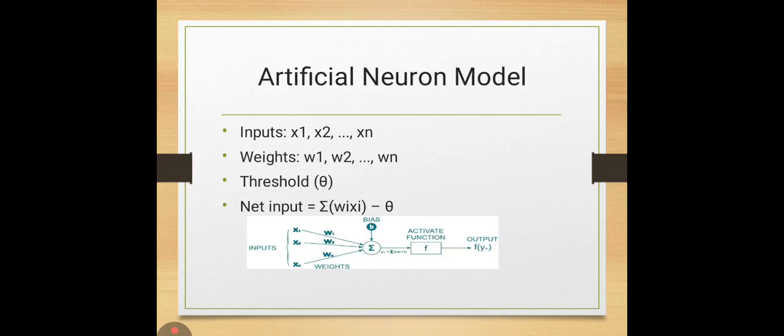Now let us understand the artificial neuron model. An artificial neuron consists of inputs x1, x2, up to xn, and weights w1, w2, up to wn, and a threshold value represented by theta. The net input to the neuron is calculated as net input equals summation of wi times xi, minus theta. This net input is then passed to the activation function.